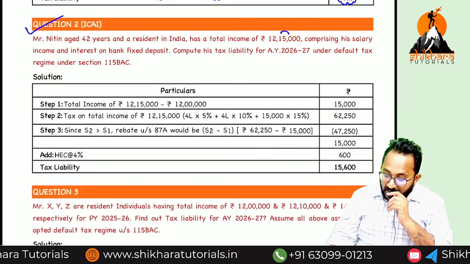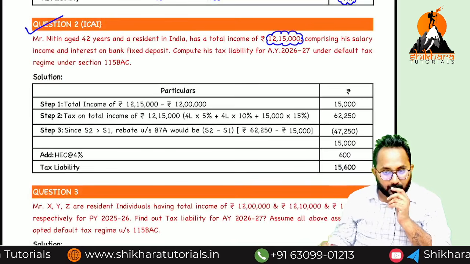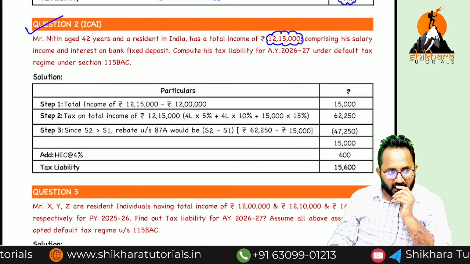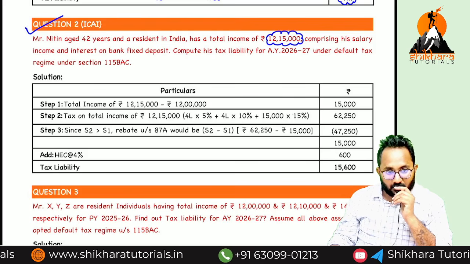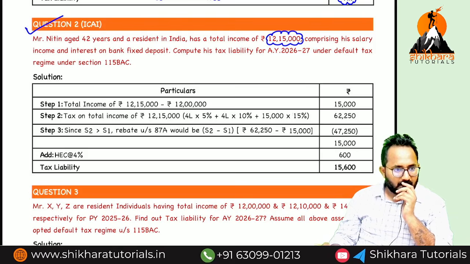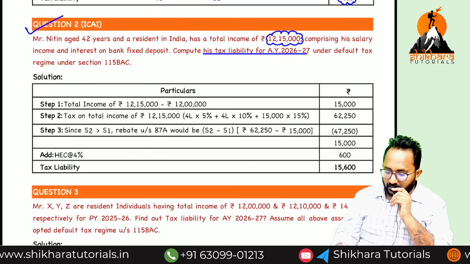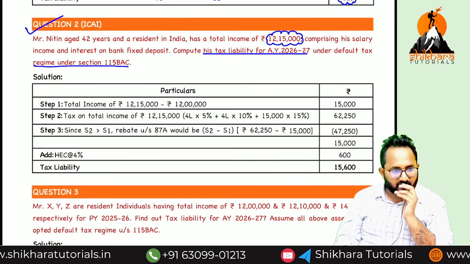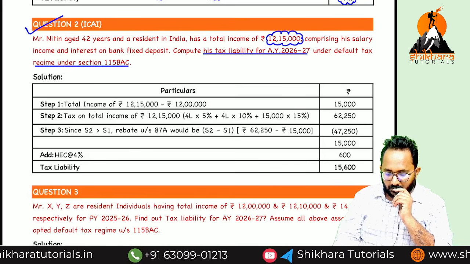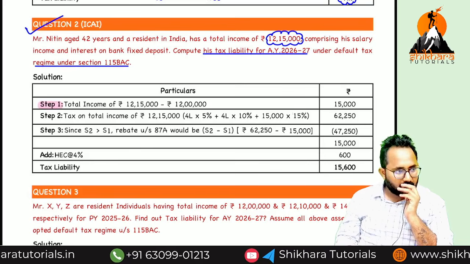Here 12,15,000. This is only our example. Marginally you earned more than how much? 12 lakh. But still they are asking the tax liability only under default tax regime under 115 BSC. What is step 1? Total income excess over 12 lakh.